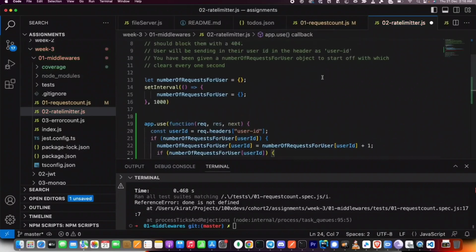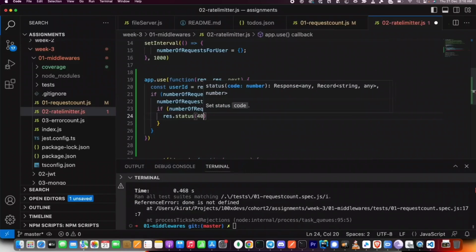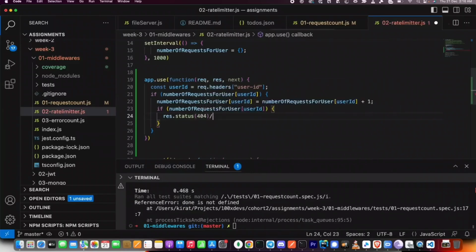What does it say? Return them a 404. So I will just do res.status 404 dot whatever. You can send them whatever you want. No entry. But if that is not the case, then I will do what?